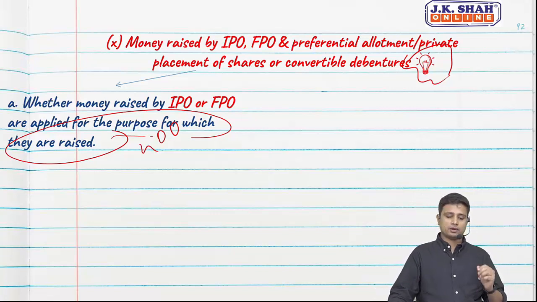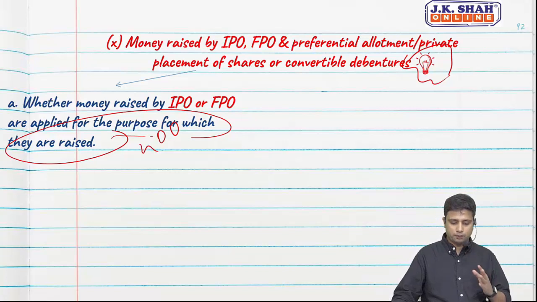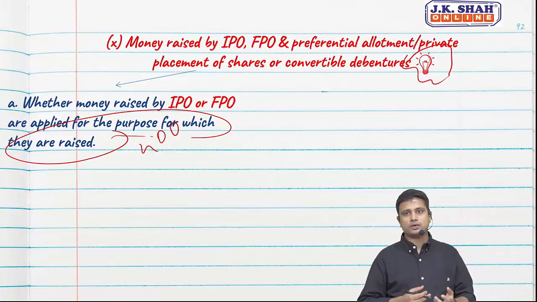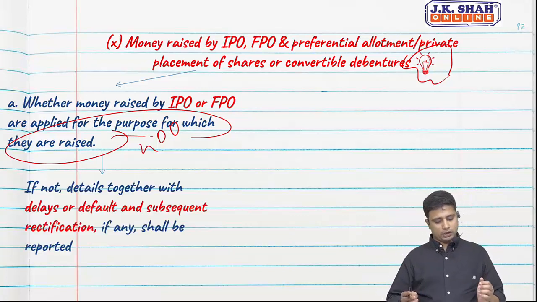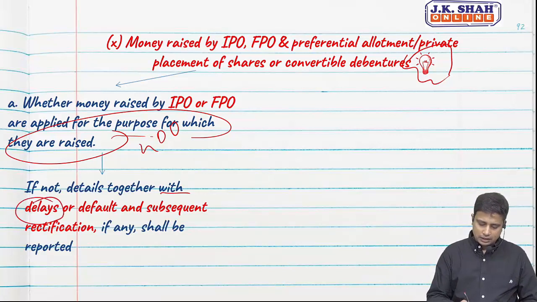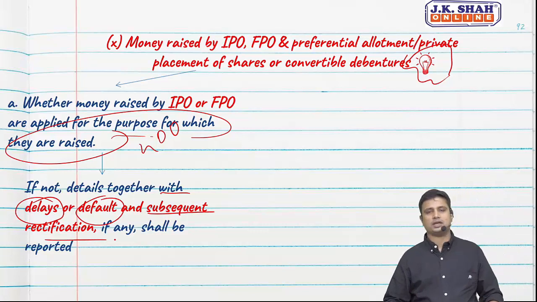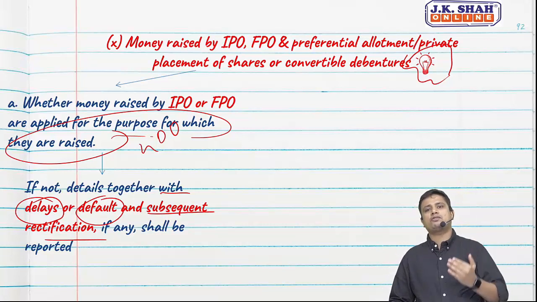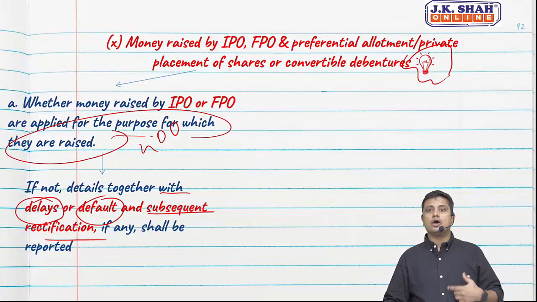But however, out of that 400 crores, not all the money has been utilized for expansion of that particular plant. So we need to see whether the purpose for which the money is raised, whether the money is used for the same purpose. If not, details together with delays or default and subsequent rectification, if any, shall be reported. So in case of that 400 crores I have not utilized it for a month or maybe for 4 months, I have utilized that money for something else. So there is a delay, or maybe there is a default.